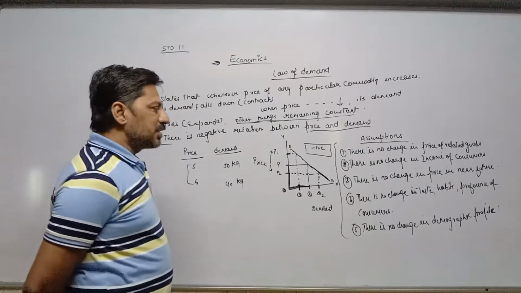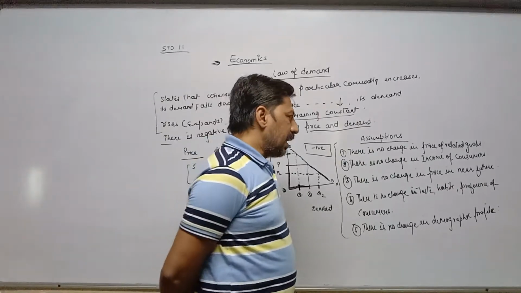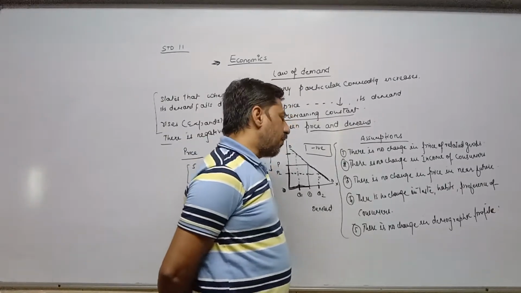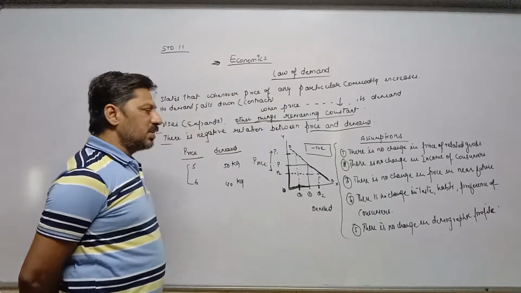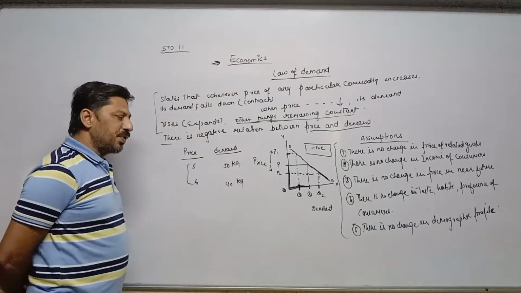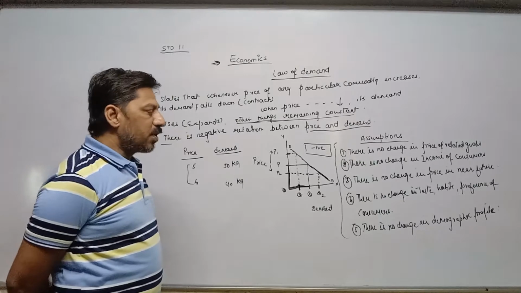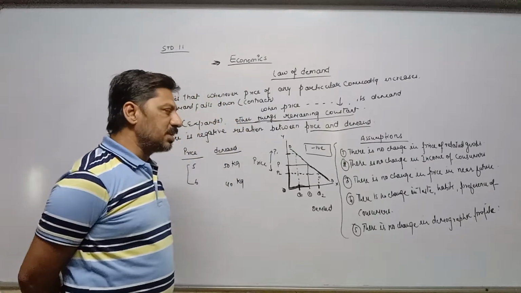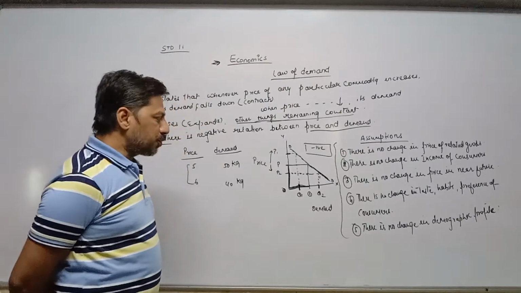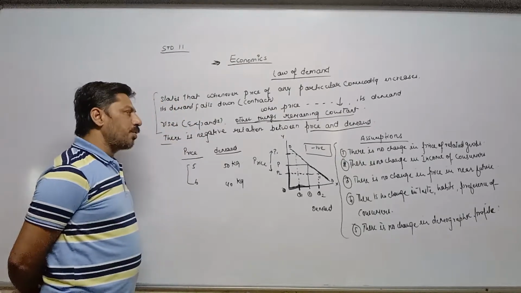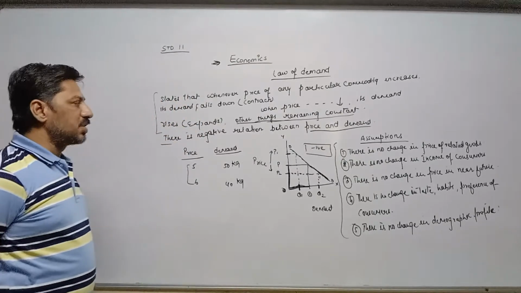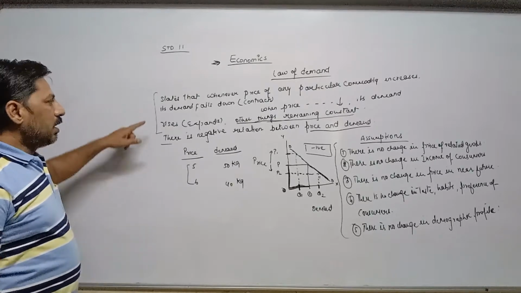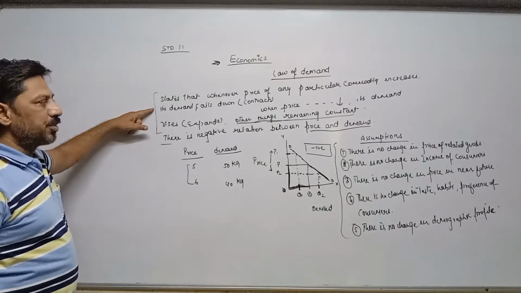Fourth point, there is no change in taste, habits and preference of consumers, or in other words taste, habits, preference of consumers for any particular commodity remains same, means does not change, means constant. Last point, there is no change in demographic profile. So these are assumptions. Now definition of law of demand is completed.